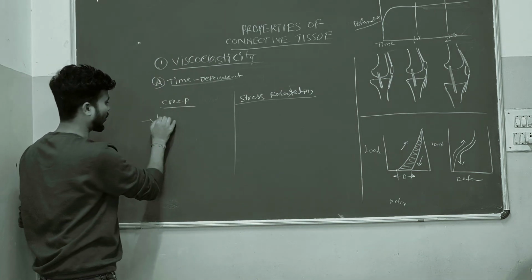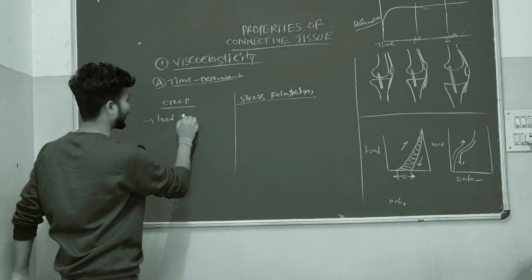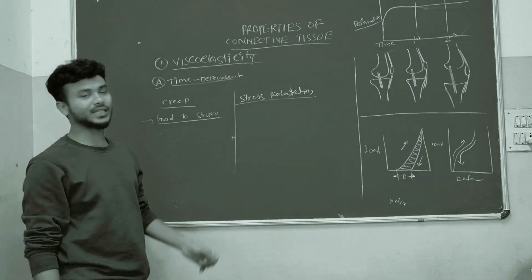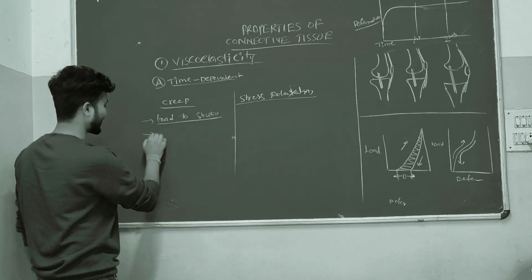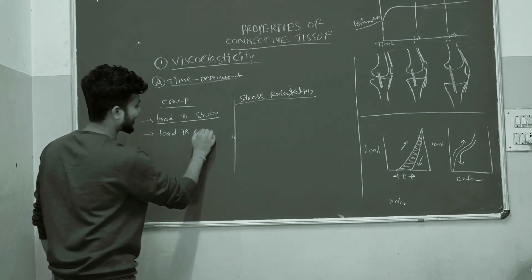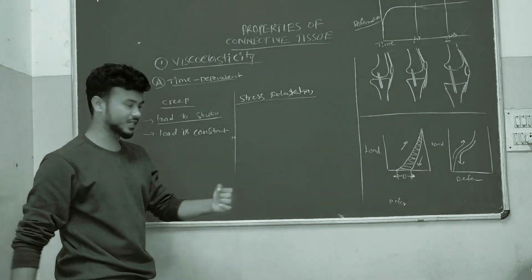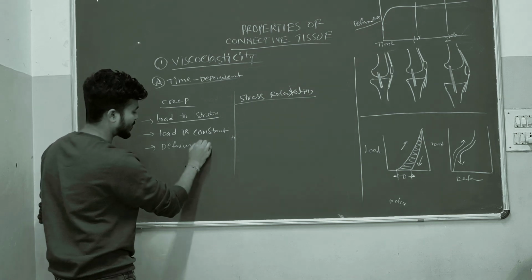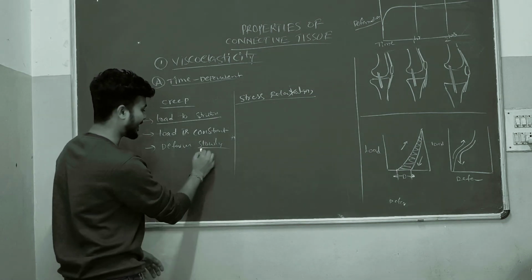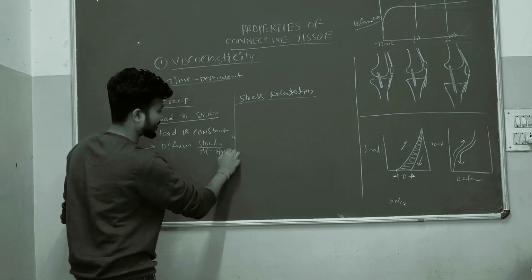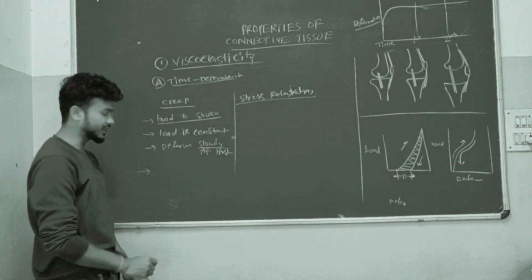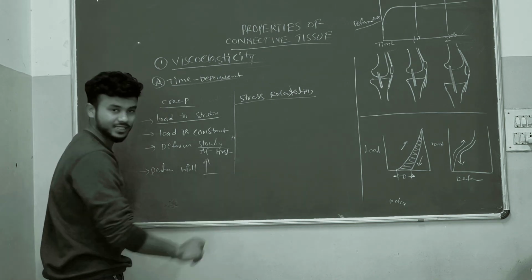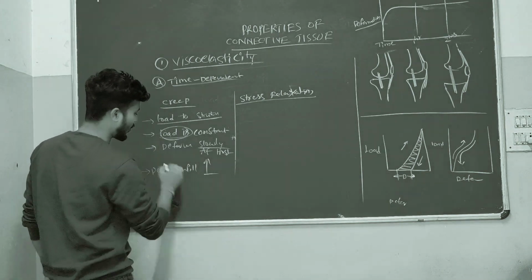If you apply load to one viscoelastic structure, and the load is constant, then the tissue will deform slowly at first. After that, the deformation will increase.